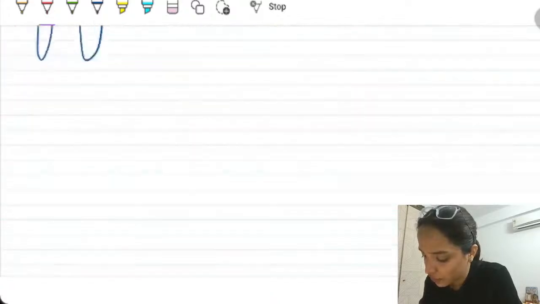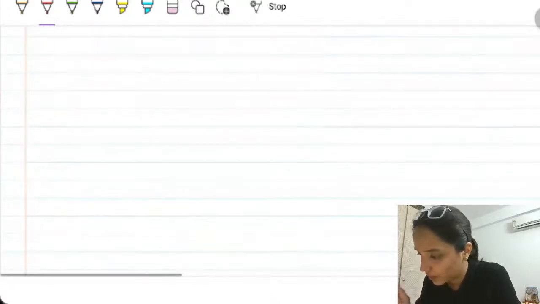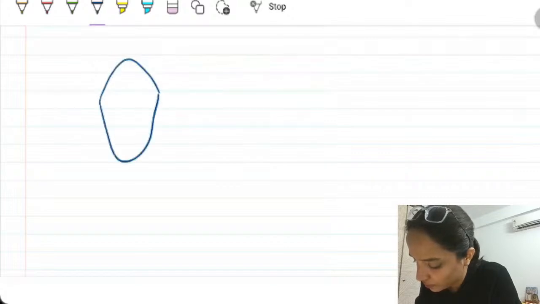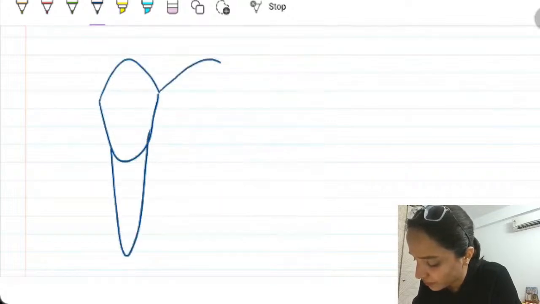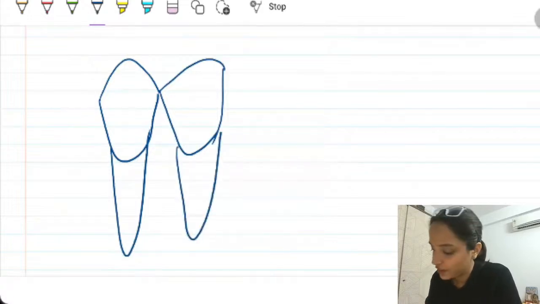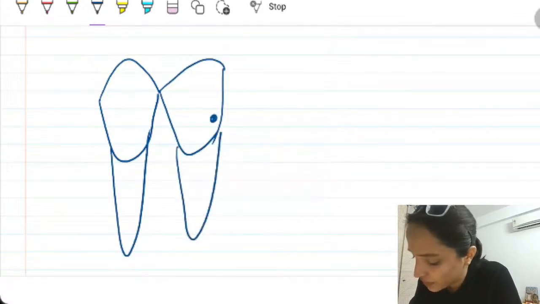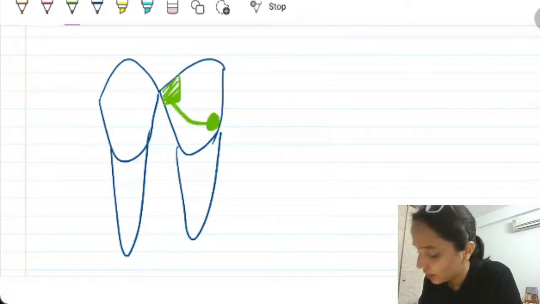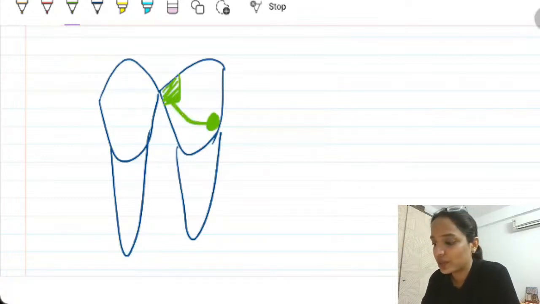So, what is the solution for it? What are now the solutions? Let us understand. We'll try to draw the same thing. Fine. First solution is engaging this undercut. So, when you engage this undercut, what clasp is it called, students?